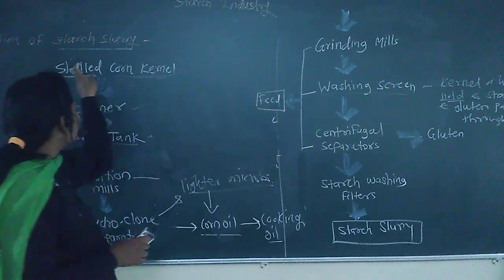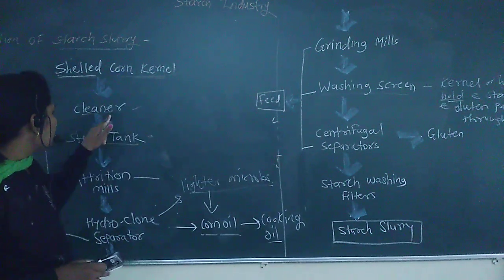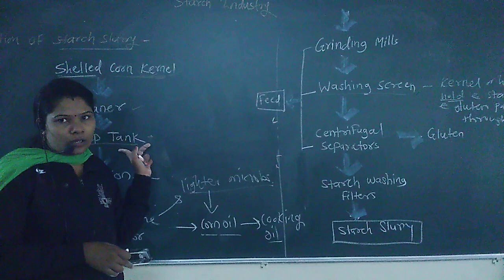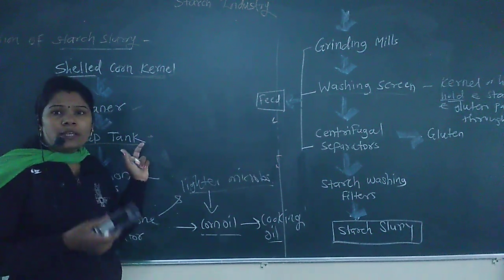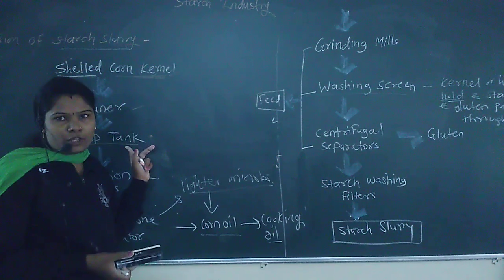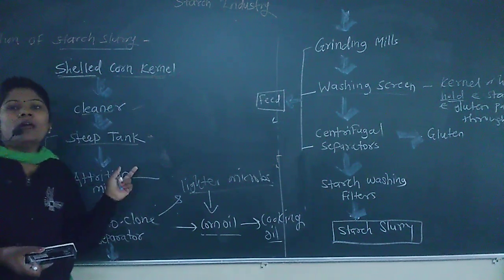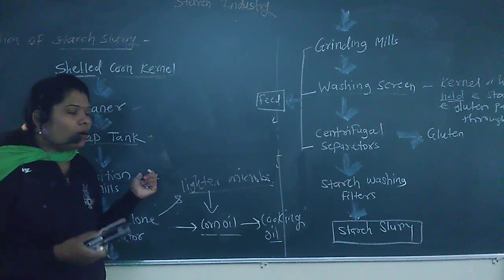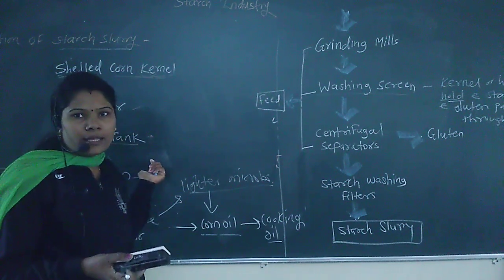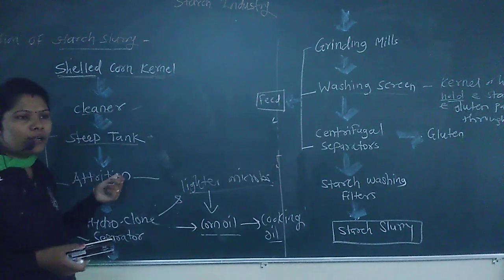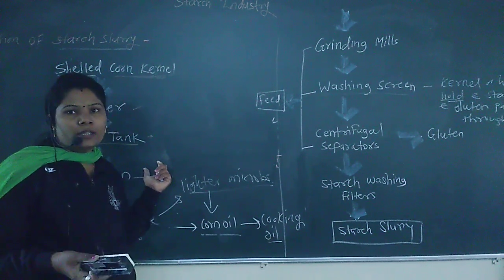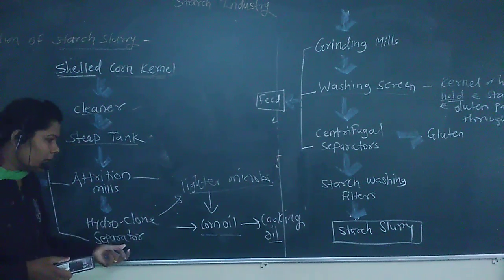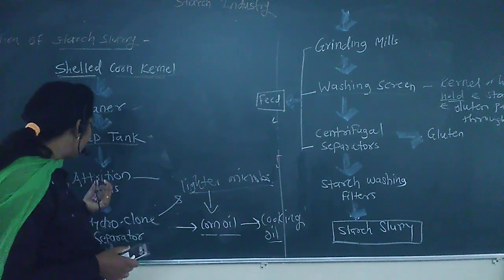Here we take the corn, clean it, then transfer it into the steep tank, where the kernels are soaked in the presence of SO2 and water. This SO2 is very important to prevent the fermentation process. Then it is transferred to the attrition mill, where the kernel is ground and the hull, the hard part of the kernel, is softened. Here it is also useful to separate out the starch and the protein.